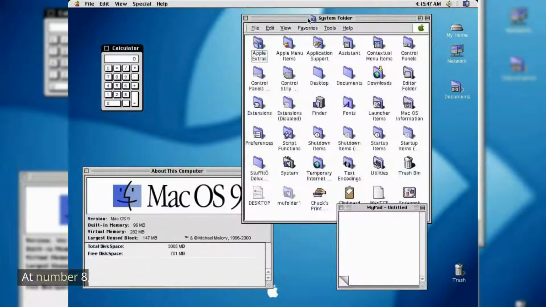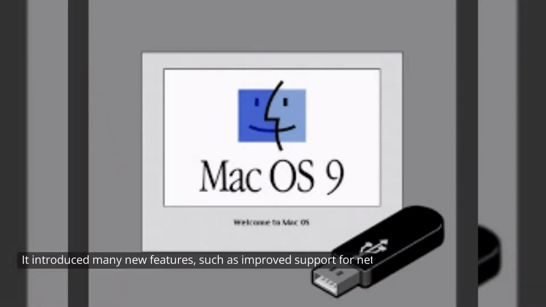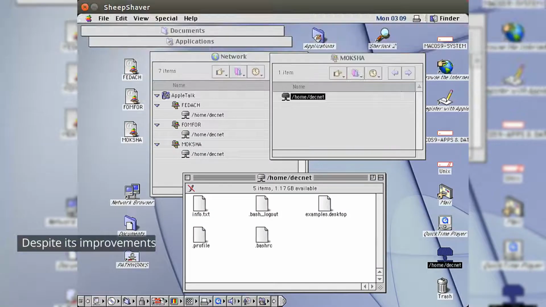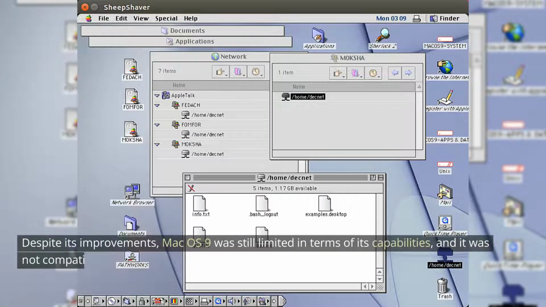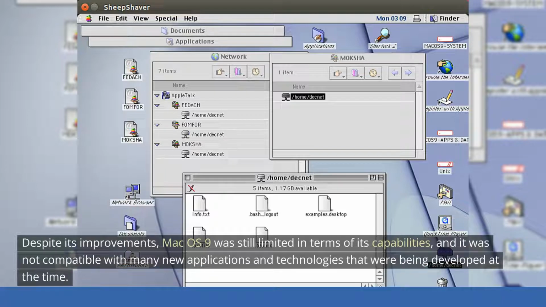At number 8, we have macOS 9. macOS 9 was released in 1999 and it was the last version of the classic macOS. It introduced many new features, such as improved support for networking and USB devices, and a new user interface. Despite its improvements, macOS 9 was still limited in terms of its capabilities, and it was not compatible with many new applications and technologies that were being developed at the time.